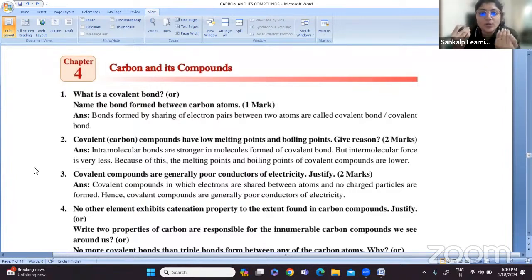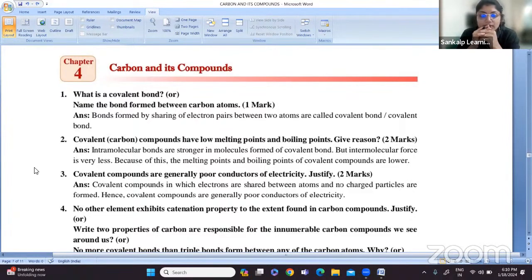When you are competing with students of other schools, it is called inter-school competition. So intramolecular bonds means the bonds formed within the same molecule are stronger in molecules formed of covalent bonds.